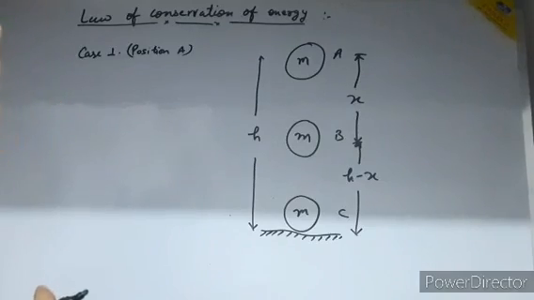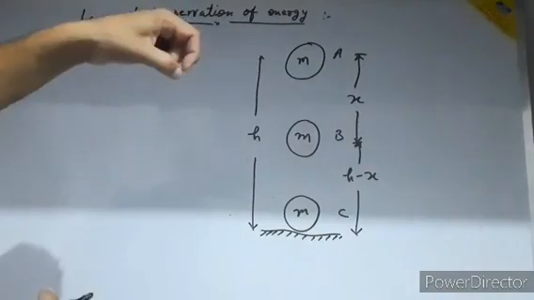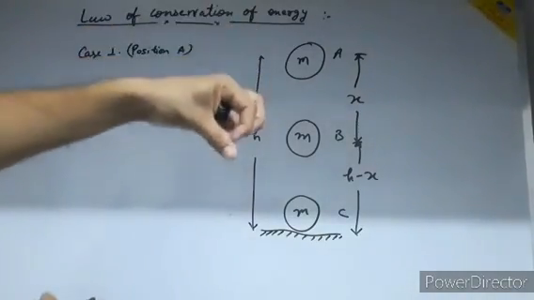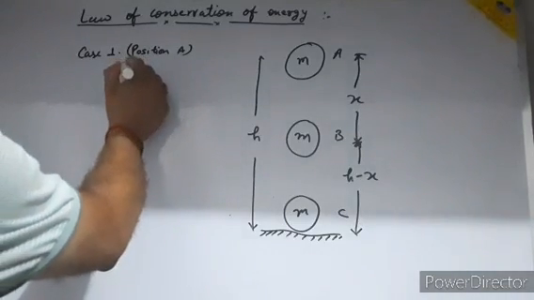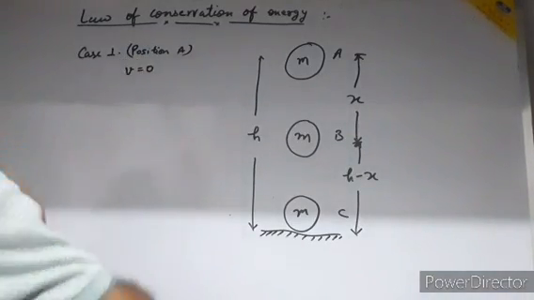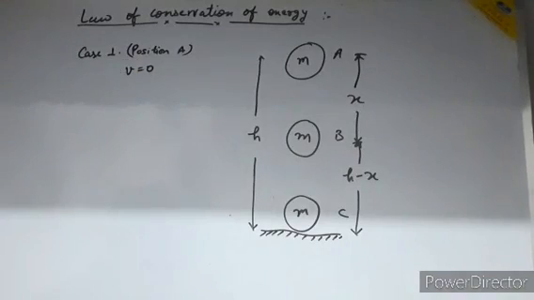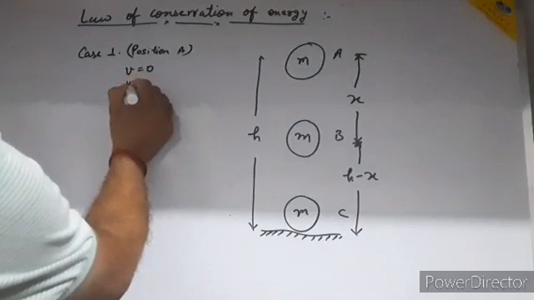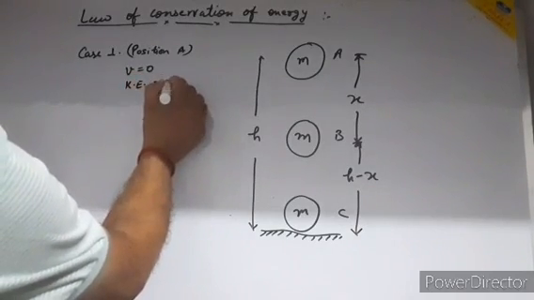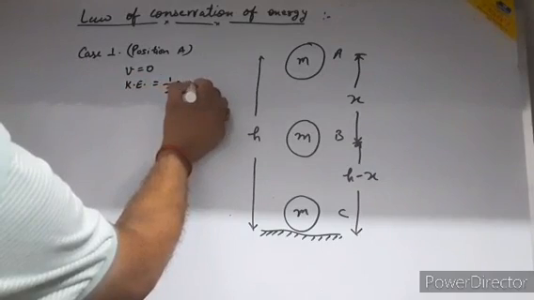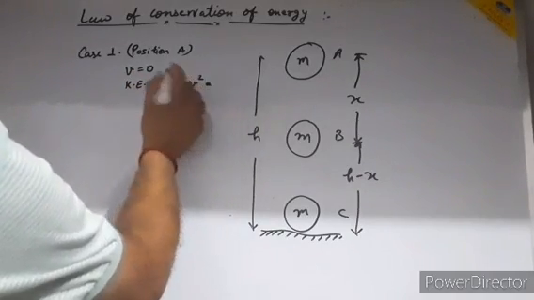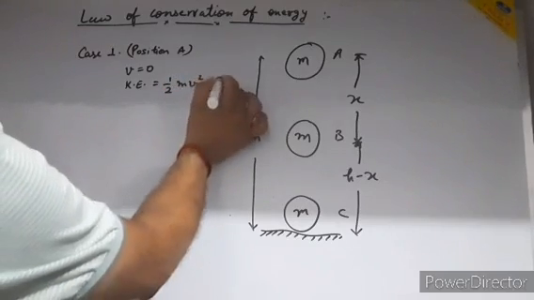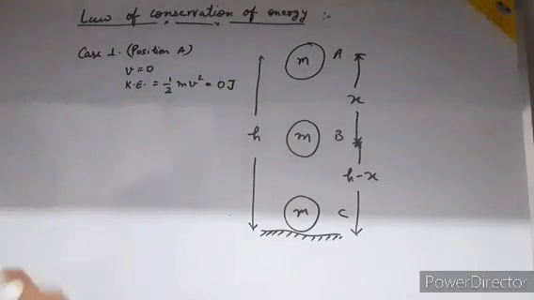When I am leaving this ball from height h, at that particular moment the ball is in my hand, so v is 0. If the velocity is 0, the kinetic energy, whose formula is half mv square, becomes 0 when you substitute the value of v.